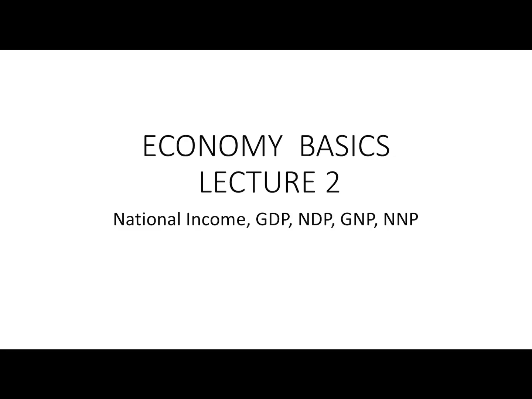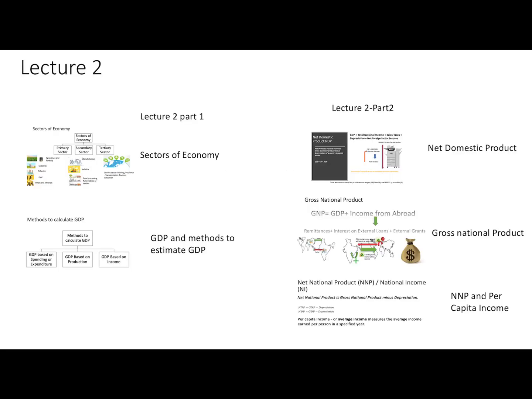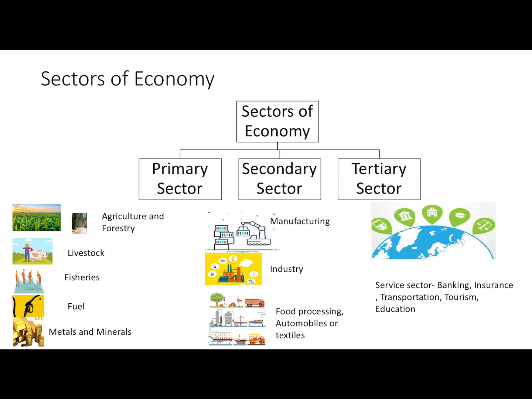In this lecture, we'll see sectors of economy, GDP and its estimation, that is GDP based on expenditure, GDP based on production and GDP based on income. And in the next lecture, that is part 2 of this lecture 2, we will see net domestic product, gross national product, net national product and per capita income. Okay. So let's start with sectors of economy.